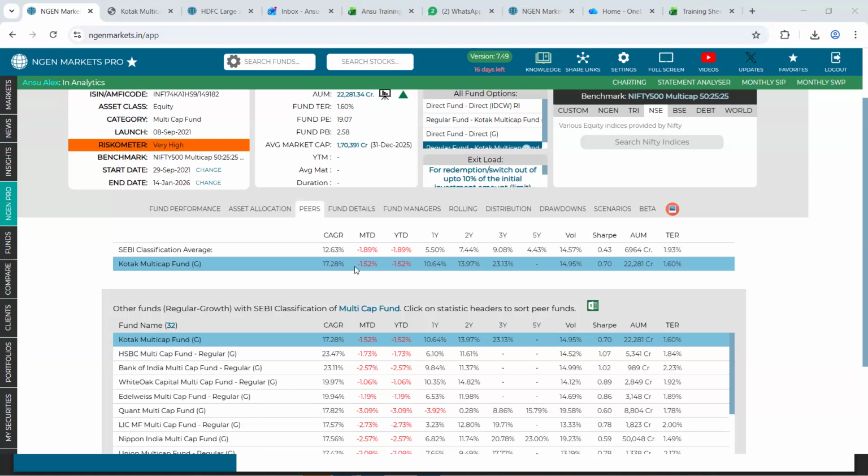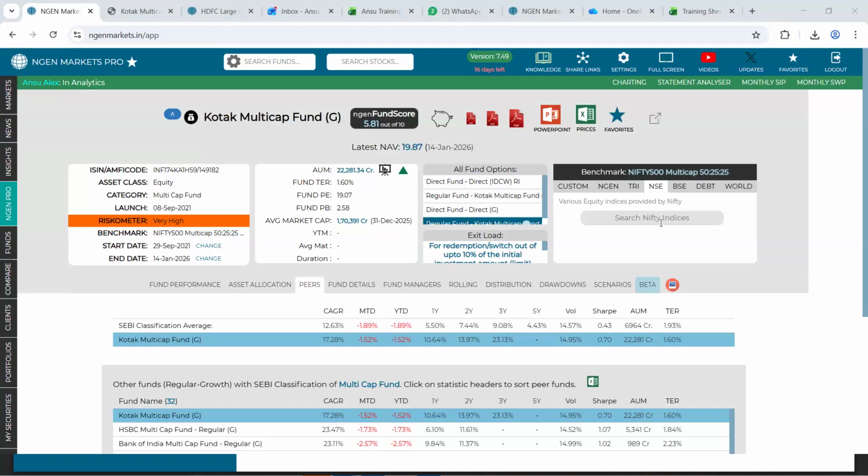Hi, Anshu. I have a question. Yes, go ahead. Yeah, hi. I've seen here that the benchmark you have taken is Nifty 500, meaning it is there by default for multi-cap, 50, 25, 25. Sometimes when you go to fund performance, although not in this case, in many cases, Nifty 50 is given as the benchmark in the chart.